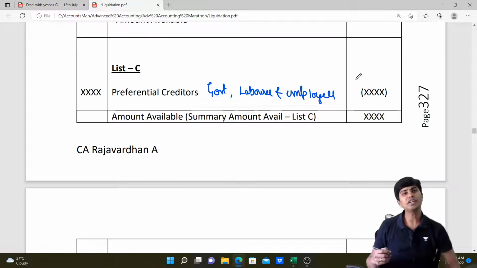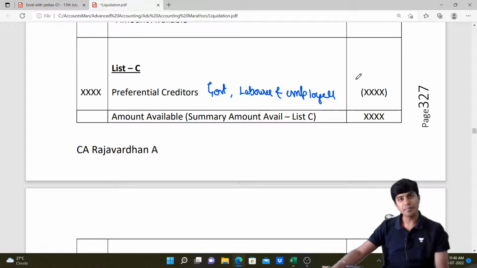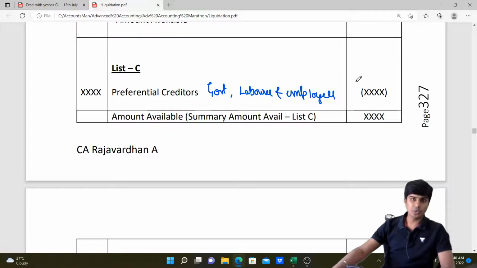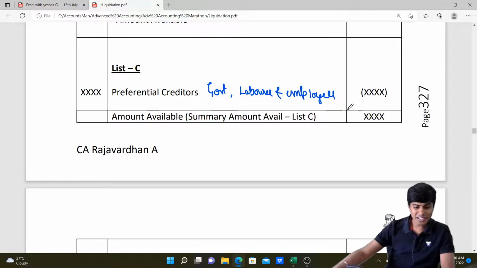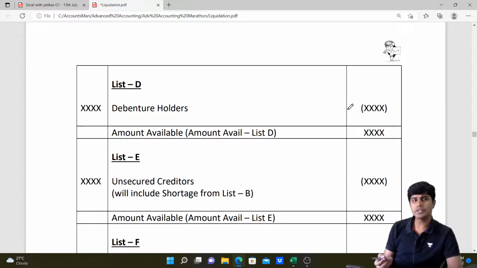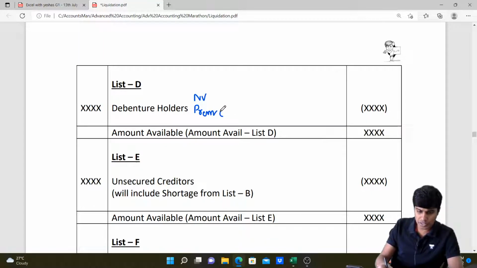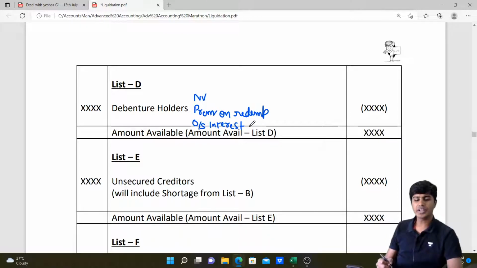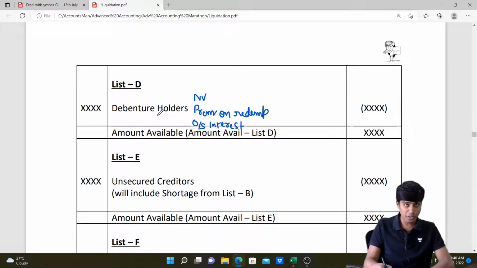Then after we are done with list C, we'll go to list D. List D is our debenture holders. So when you go to list D, we'll pay off the debenture holders their nominal value of debentures. If there is any premium on redemption, we'll pay such premium on redemption. And if there is any outstanding interest, such outstanding interest, all three of them together, will be paid to debenture holders.